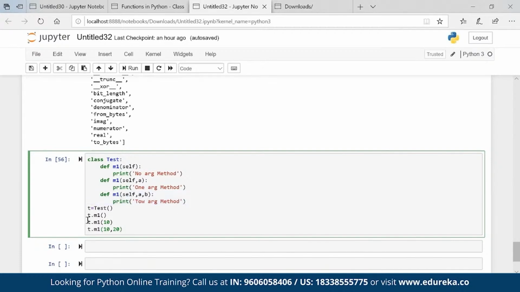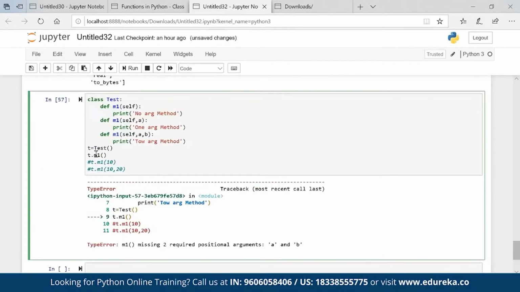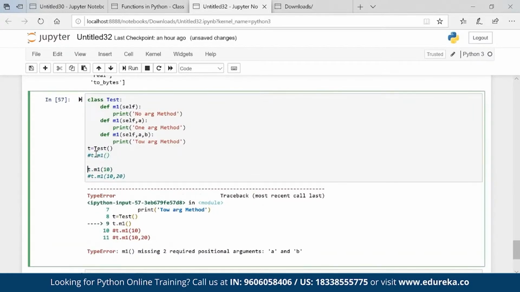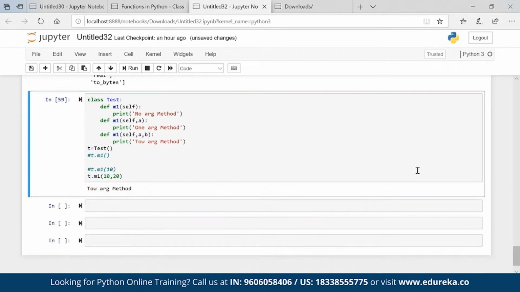Want to see that? Let me execute the first one. Looking for A and B. So this is not working. Let's try this one. Looking for B. Also not working. Now it is working. Okay, now the question arises, why?